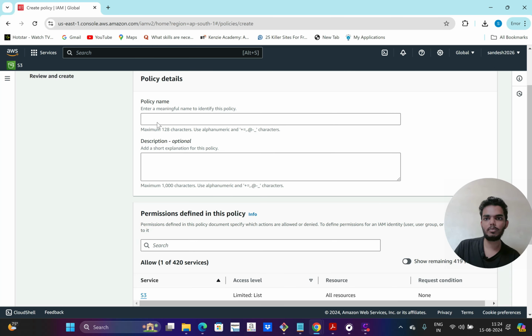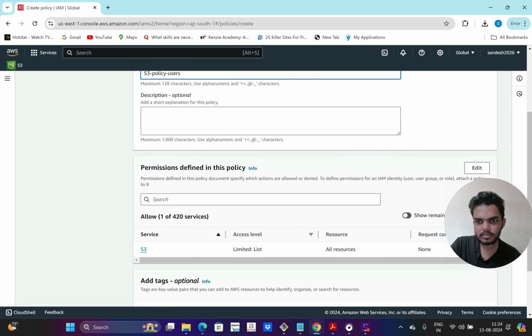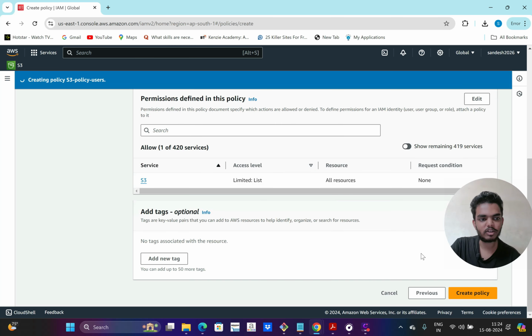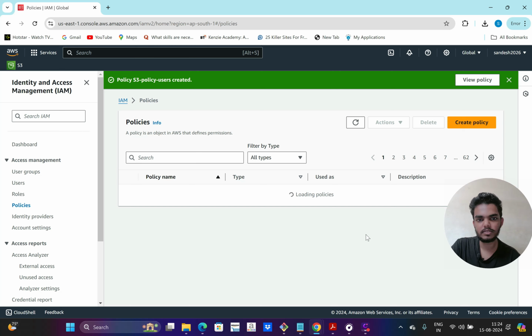So I can give a policy. I will name it as S3 policy for users. Then I will click on create policy. So now the policy is created.